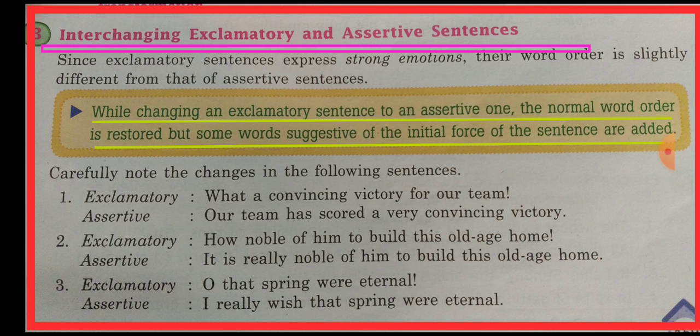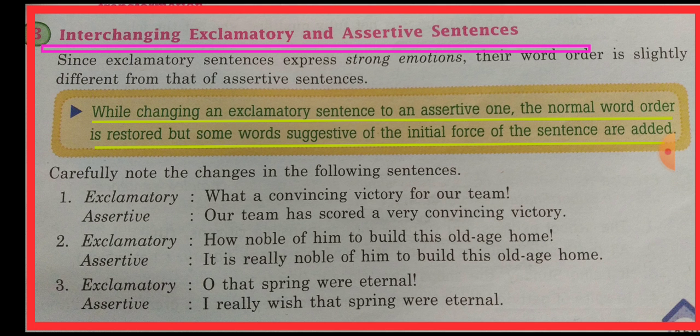Earlier in the exclamatory sentence we had the sign of exclamation. In the assertive sentence we will use a full stop. And the word 'what' written in the beginning of the exclamatory sentence is removed, and in place of that we have added the word 'very' in the assertive sentence.